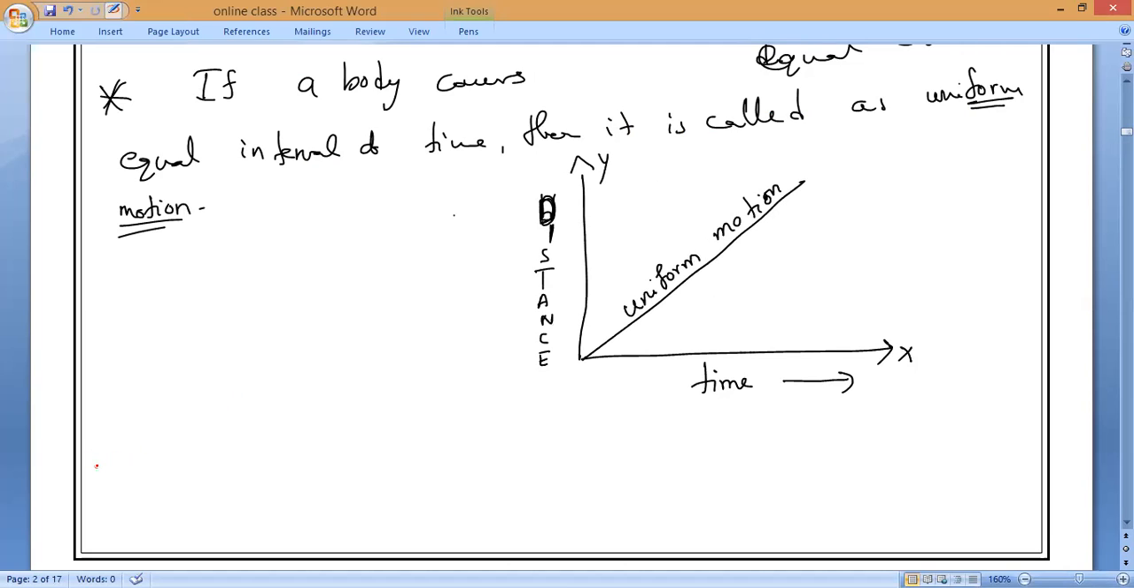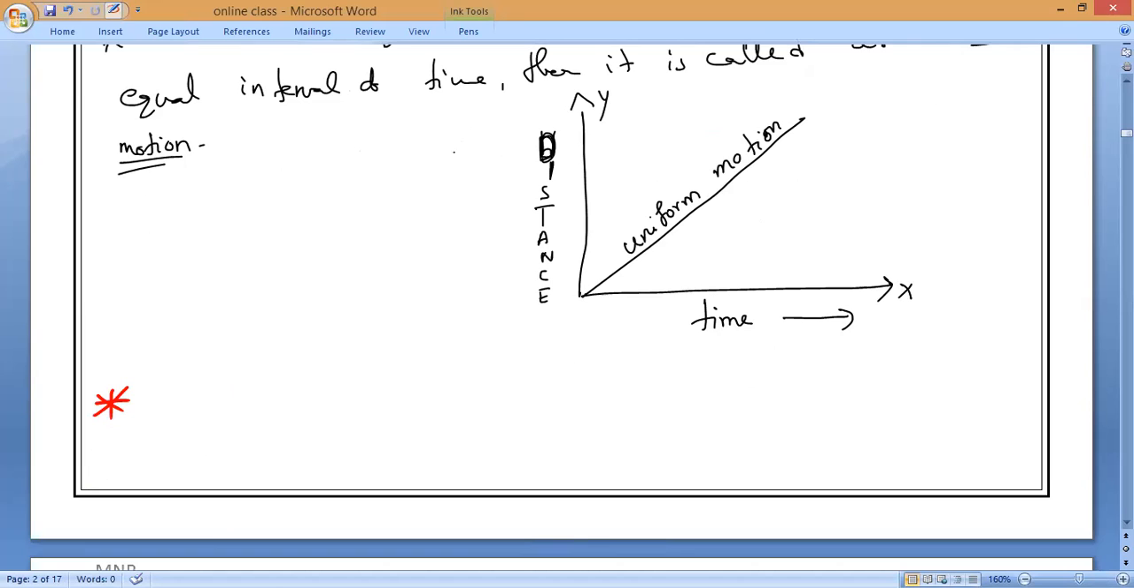This is what we call uniform motion. Clear? Please respond. So the distance-time graph for uniform motion is always a straight line graph.